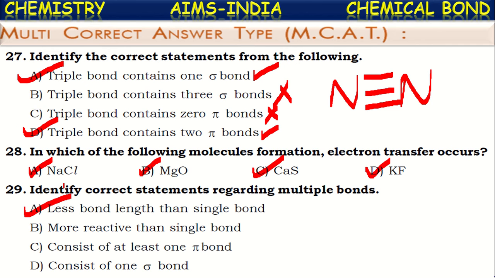Okay. Next, more reactive than a single bond. Yes, it is also correct. Next, consists of at least one pi bond. Of course, multiple bonds contain, along with the sigma bond, at least one pi bond. There may be one or two. Consists of one sigma bond. It is also correct. Multiple bonds will compulsorily have one sigma bond in them. The remaining will be pi bonds. So all are correct statements here.